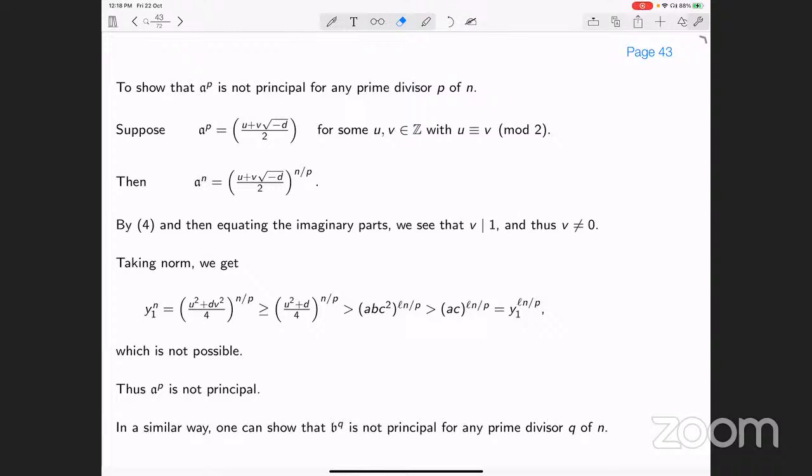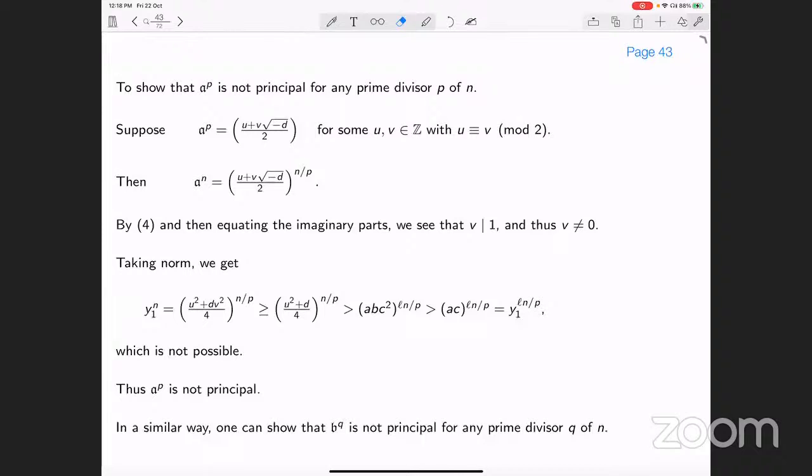And you can forget about a few numbers here. So this is bigger than AC to the power ln by p. But AC is nothing but y1. So this is equal to y1 to the power ln divided by p.